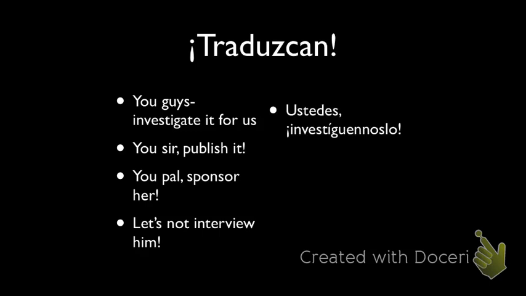We had investigar goes to investiguen. And then for us is nos. It is lo. So we ended up with investíguenoslo. We had to accent the I because when we cover up the noslo, the I was on the second to last. Okay, our next one. Usted publicar. So we need opposite vowel, publique.